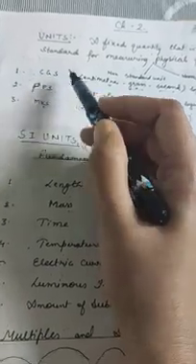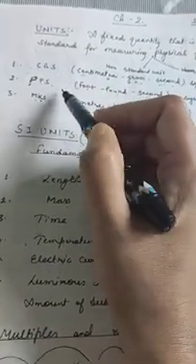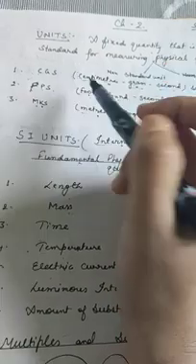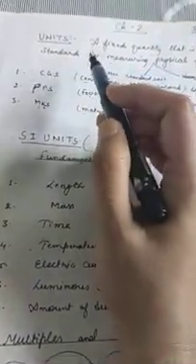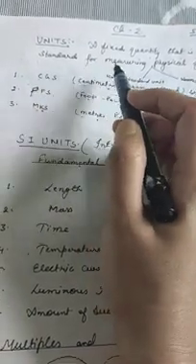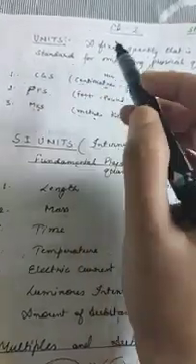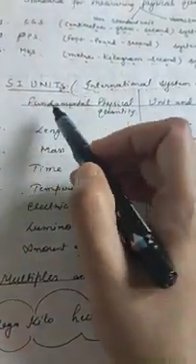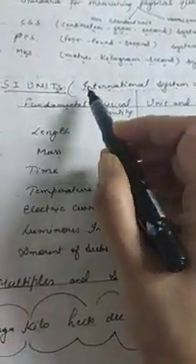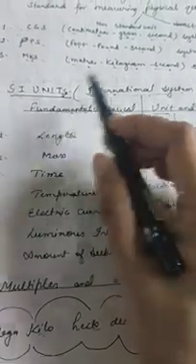But these were not enough because physical quantities measured in different units had different magnitudes, and it became inconvenient and difficult to compare results. So there was a need for only one universal system of units, that is SI units, meaning International System of Units. And this International System of Units was accepted by the whole world. So it is called the International System of Units worldwide.